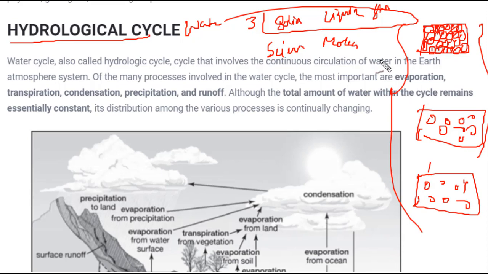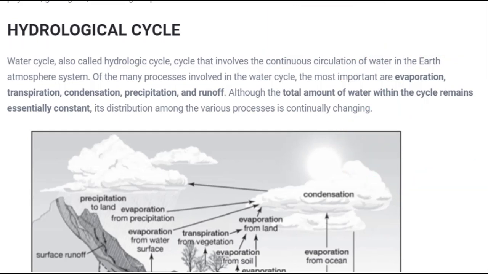Over here the matter is water. Water has the same forms: in solid form, water is called ice; in liquid form, it is obviously water; and in gaseous form, it is called water vapor. Now let's understand how the hydrological cycle happens. It starts with evaporation. We have a huge amount of water on Earth's surface, like oceans, seas, rivers.